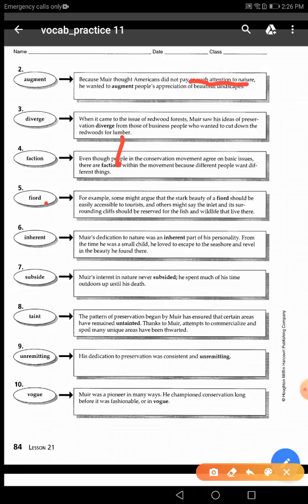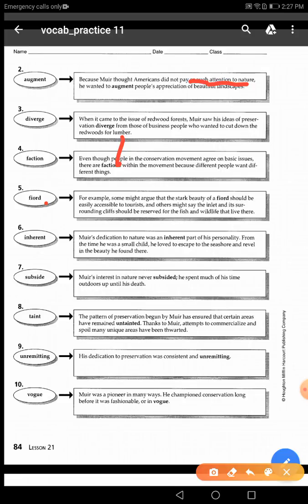Okay, that's enough, guys. The example reads, when it comes to the issue of redwood forests, Mayer saw his ideas of preservation diverged from those of business people who wanted to cut down the redwoods of London. So, the word diverge here, guys, do you have a clue to the meaning? Basically, there is no clue to the meaning of the word here, but you can figure out the meaning when you read, he diverged from those business people.